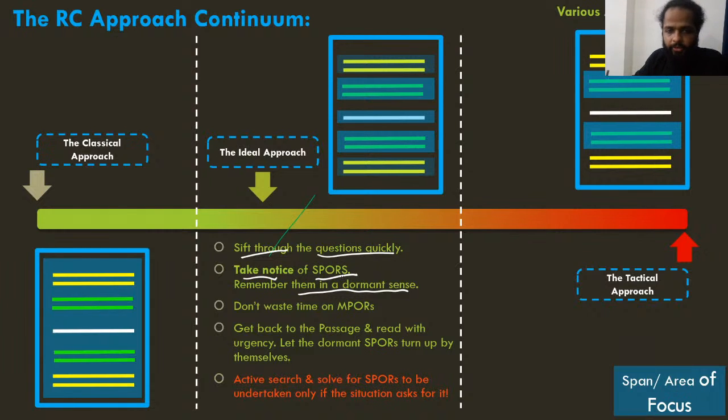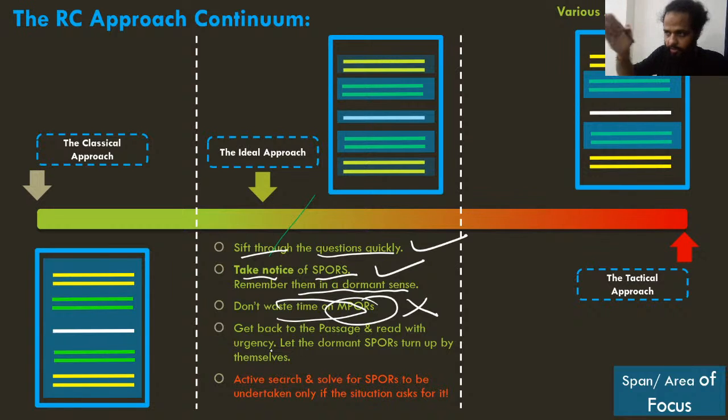So basically take notice of SPORs. Do not waste time on multiple point of reference questions, यहाँ पे जरा भी समय waste नहीं करना है, okay? ठीक है, get back to the passage and read it with urgency, right? Go step through the questions quickly. First step, second step, single point of reference questions आप पढ़ेंगे ध्यान से, multiple point of reference questions पे आप जरा भी time waste नहीं करोगे। You get back to the passage, read it with some sort of urgency, right? Let the dormant single point of references turn up by themselves.